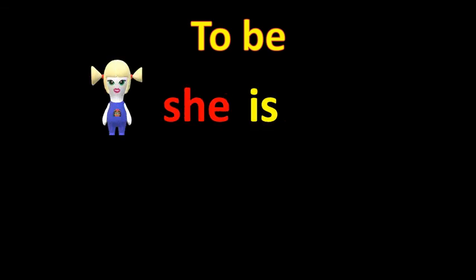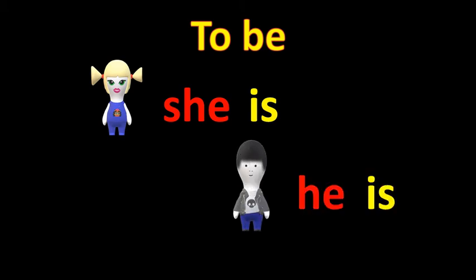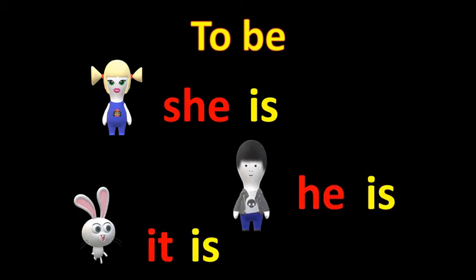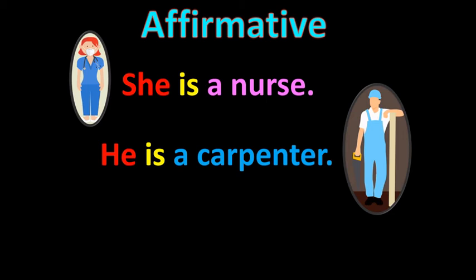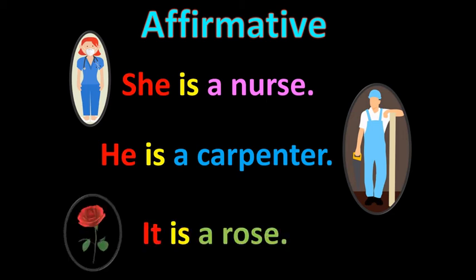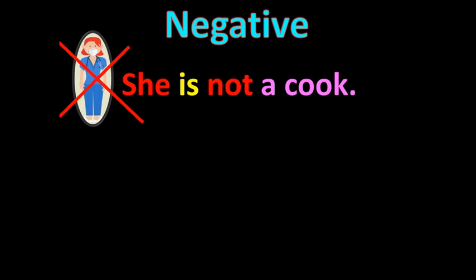And the last form of the verb to be is is. She is, he is, it is. She is a nurse. He is a carpenter. It is a rose. In a negative sentence, we use not.